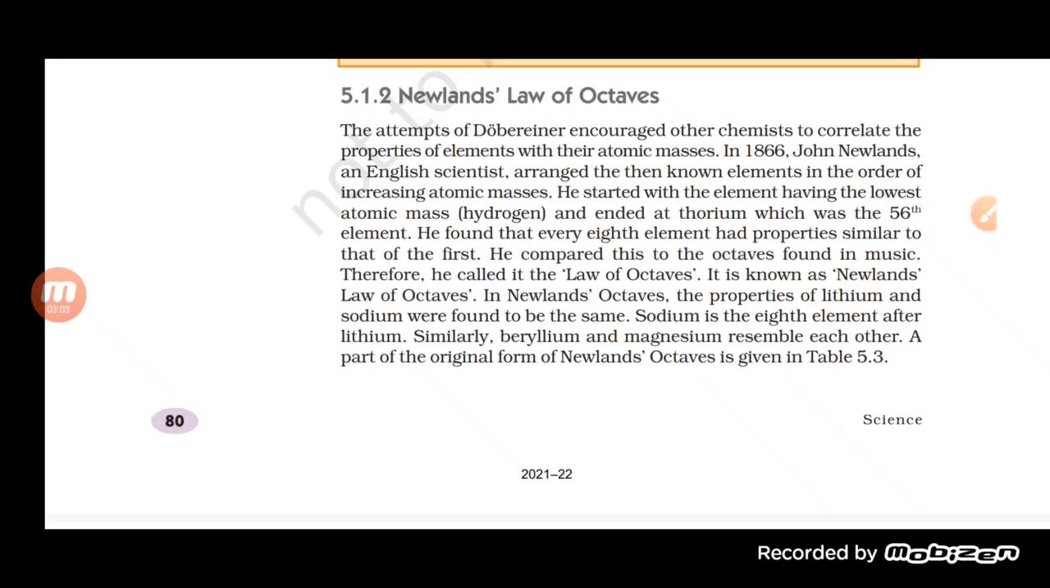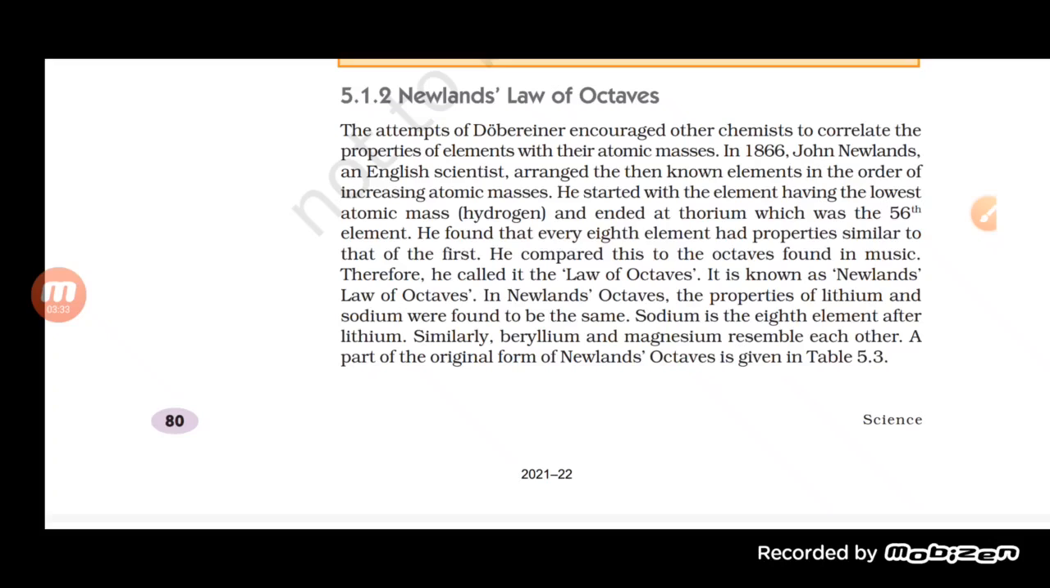So if we take any element as the first, then the next eighth element will show the property of the first one. This was given by Newland's law of octaves. Actually, the name octave was given because of the eighth one only. It is the eighth element which shows the property of the first one. That is why the name is Newland's law of octaves.